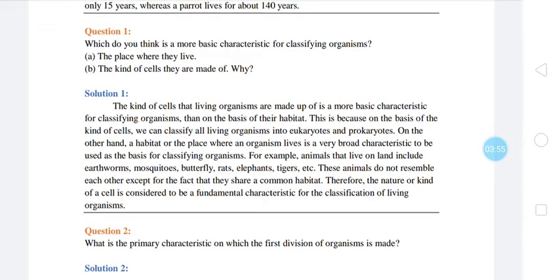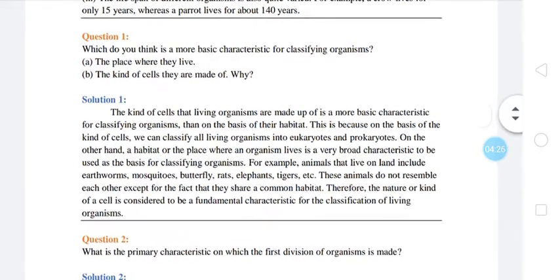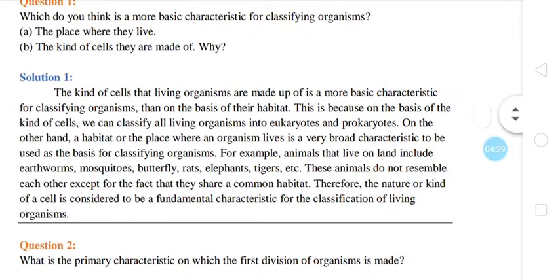Then question 1 on the next page: which do you think is a more basic characteristic for classifying organisms? It is again a personal response type of question. The place where you live, or the kind of cells they are made of. Why? So the solution is, the kind of cells that living organisms are made up of is a more basic characteristic for classifying organisms than their habitat.